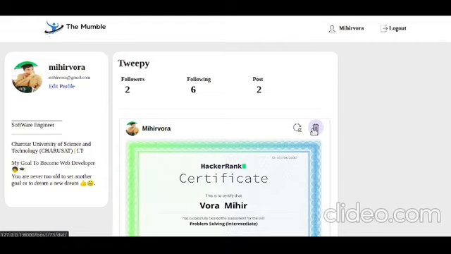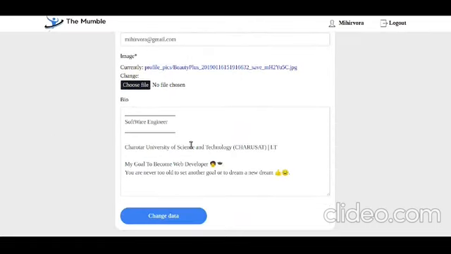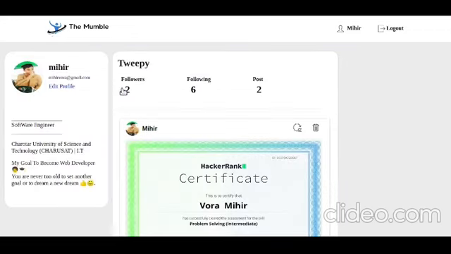And also, for example, if you don't like your name, you can click on the edit button and change your name. For example, I will change mine to only Mihir. Okay, and then you can also change your profile image. You can simply select the button, and then you can also write your bio and submit to change the data. And here I will go back to my home page. Okay, here you can see the Mihir name.